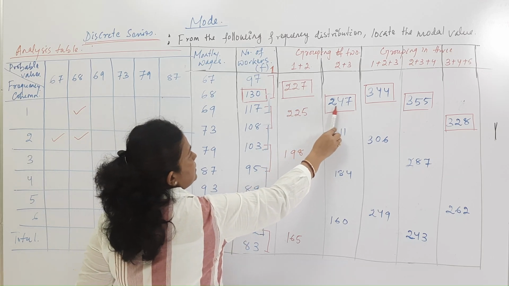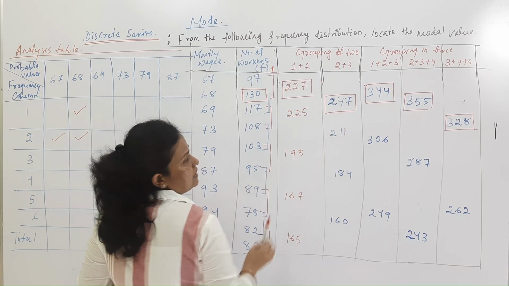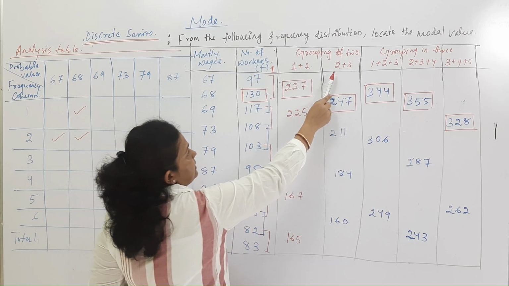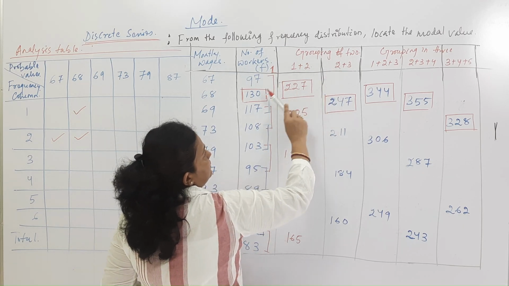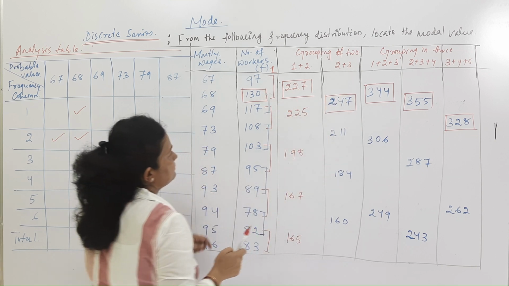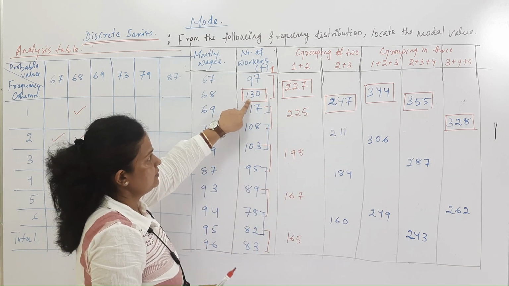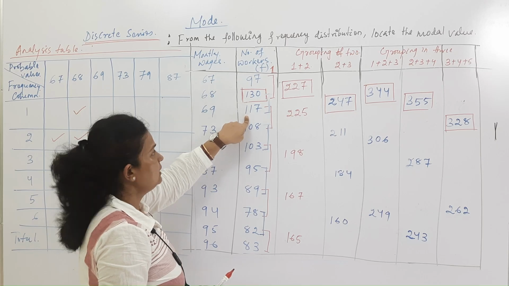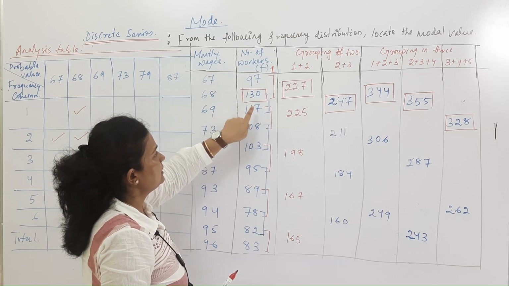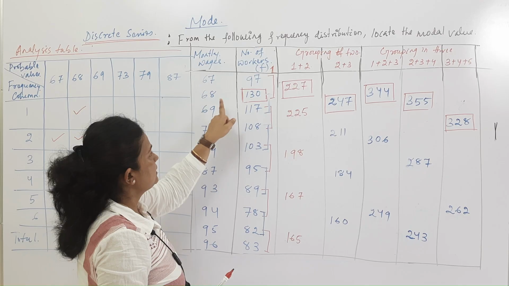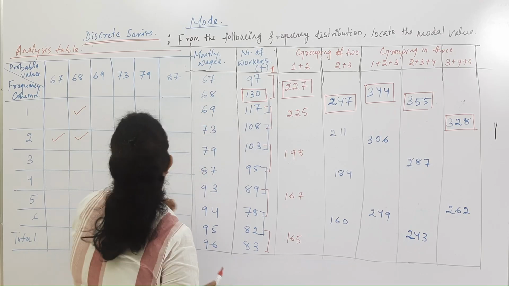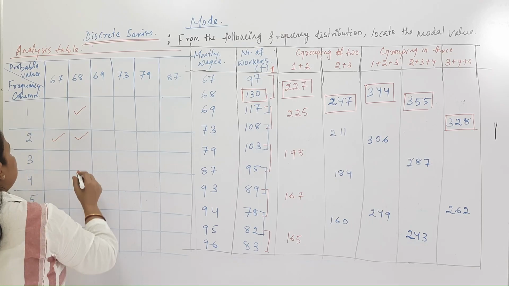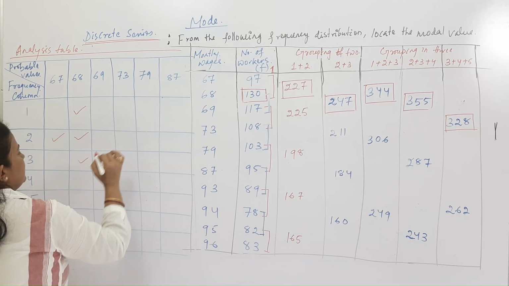Here, you can see 247 is the highest frequency. This is the addition of frequency 2 plus 3, which means 130 plus 117, coming against the values of 68 and 69. So we can put the tick mark here at 68 and 69.